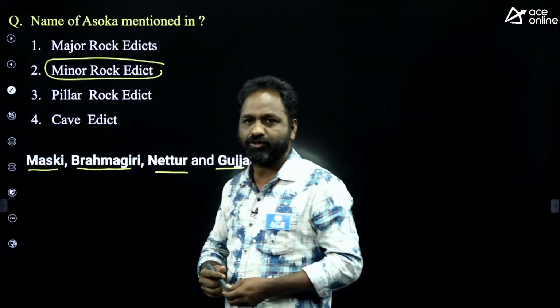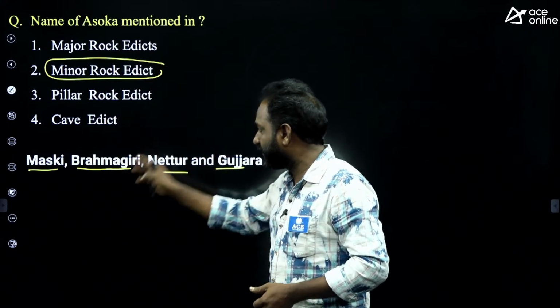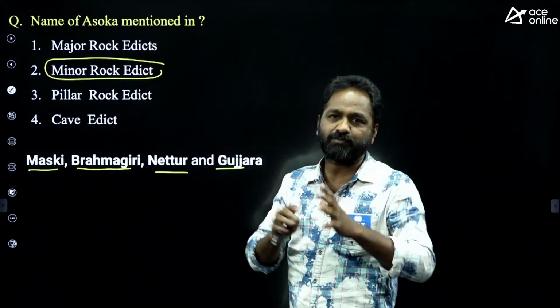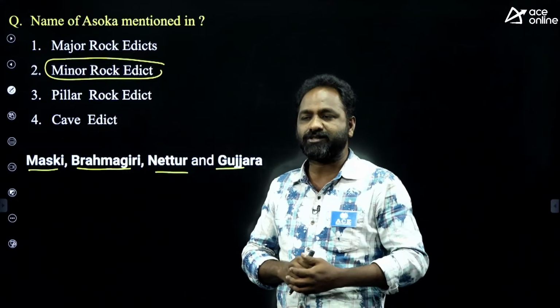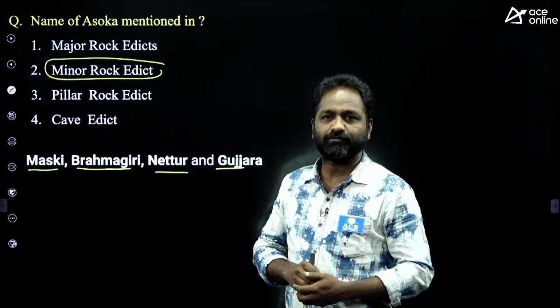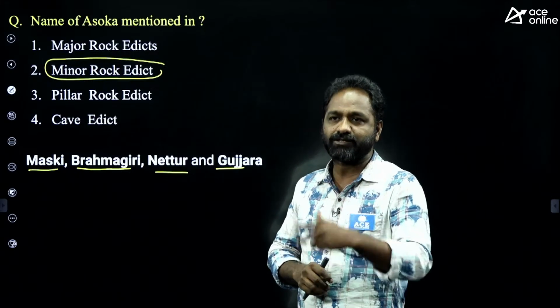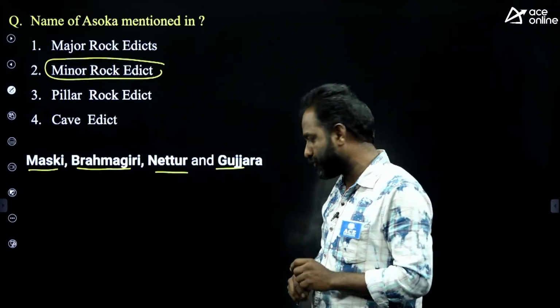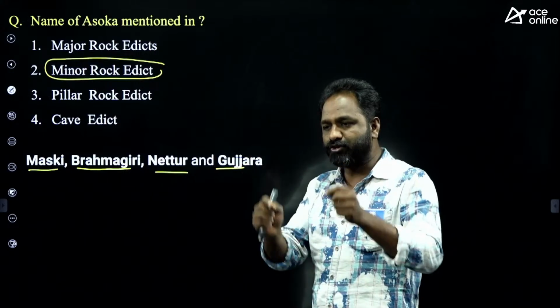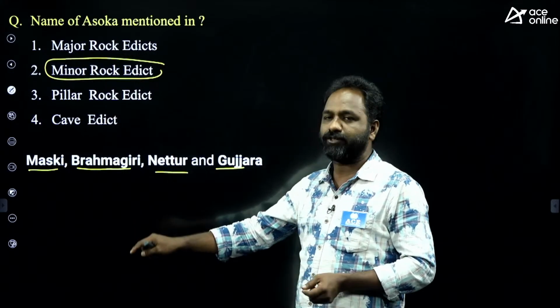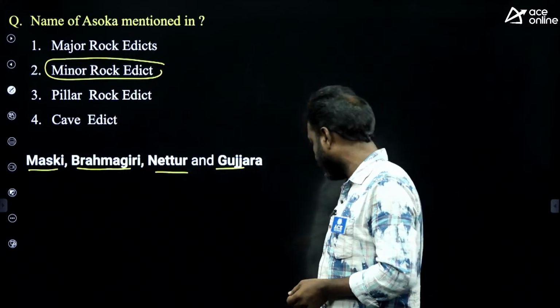Maski is in Karnataka. In these inscriptions the word Ashoka was mentioned; in the remaining inscriptions it was not used. Devanam Piya, Piyadasi, Lazza Magade are used instead. Now they'll ask you in which of the following inscriptions the Ashoka name was used: Maski, Brahmagiri, Netturu and Gujjara.